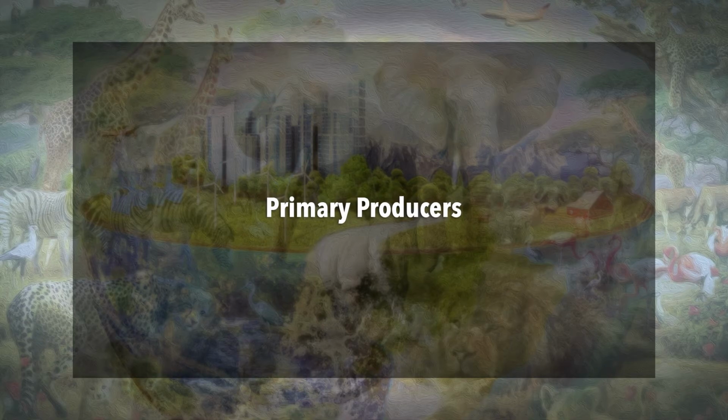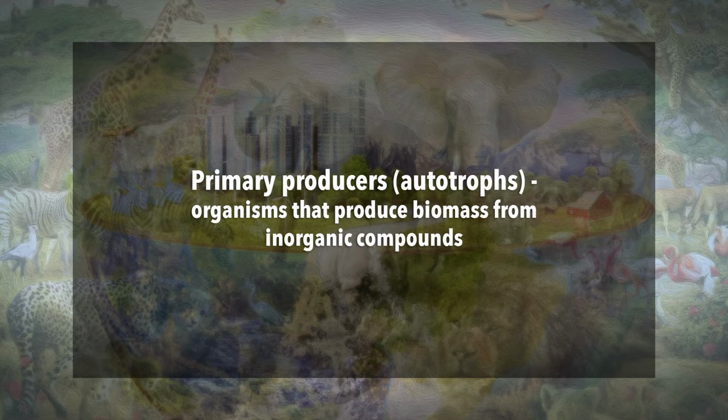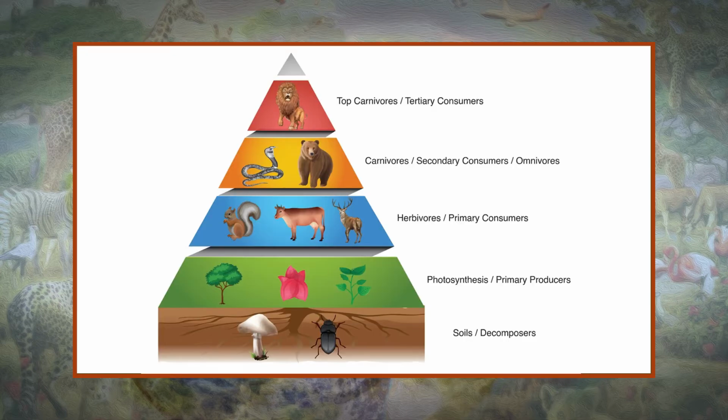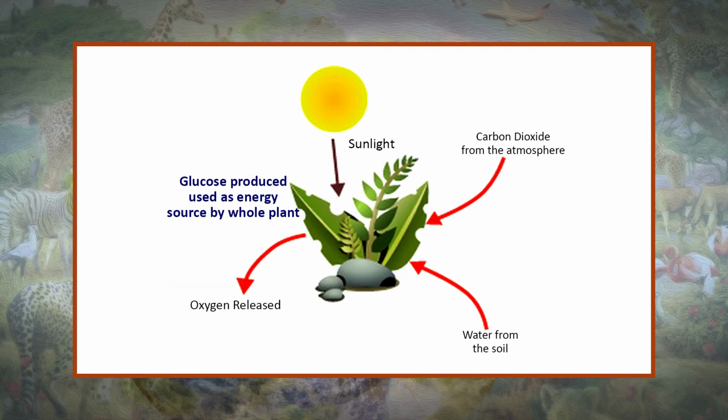The primary producers. Primary producers or autotrophs are organisms that produce biomass from inorganic compounds. In general, these are photosynthesizing organisms such as plants or algae, which convert energy from the sun using carbon dioxide and water into glucose. This glucose is then stored within the plant as energy, and oxygen is released into the atmosphere.